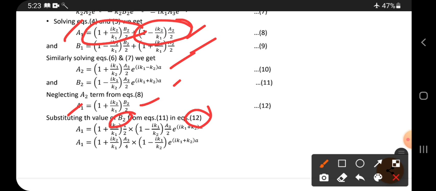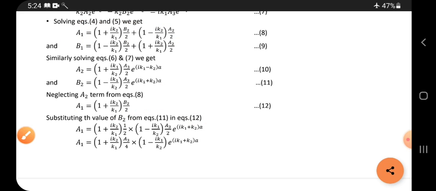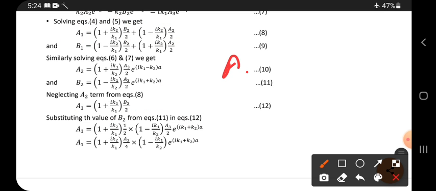The b2 term from the 11th equation you already got. By neglecting the a2 term we got equation 12, where a1 is in terms of b2 only, and we already got the b2 equation. So substitute this b2 equation in the a1 equation, then you get this one.